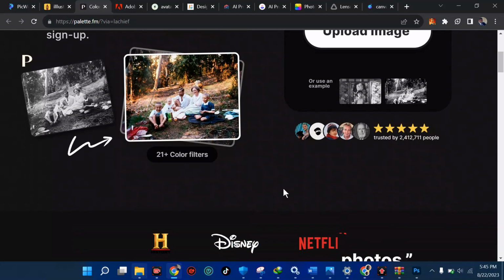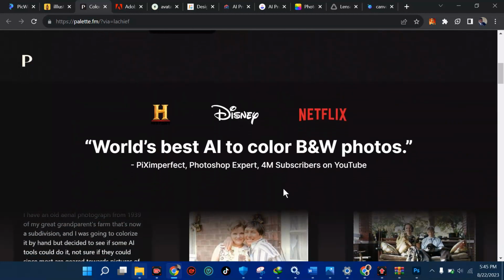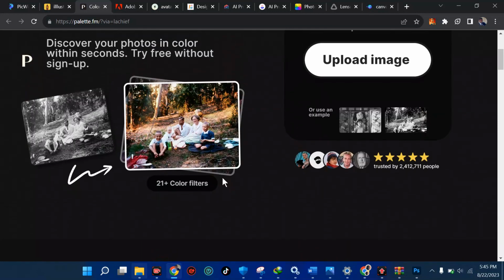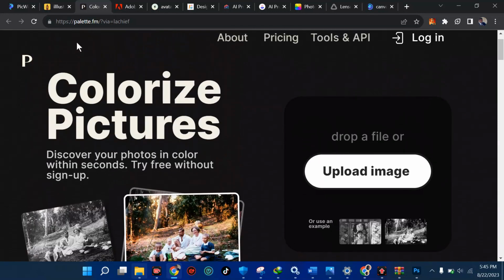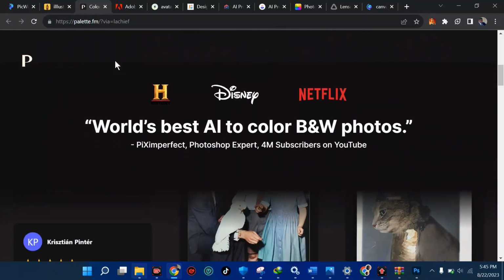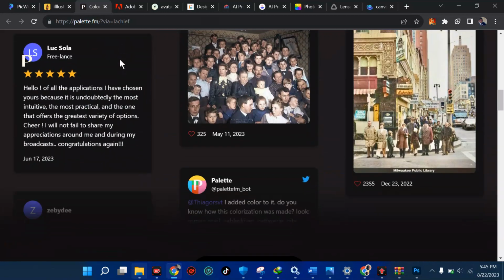So you can do that as well, and you don't have to start thinking, oh, what should I do? Should I use Photoshop or should I use CorelDraw? With this you can just come to this website called palette.fm. Yes, you can come here and you're good to go. So just come there, palette.fm, and move on with some stuff, so you are cool as well.